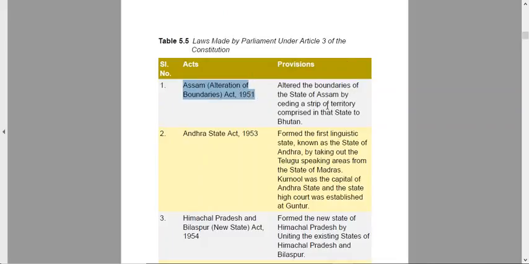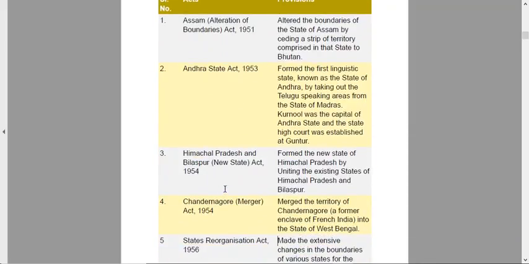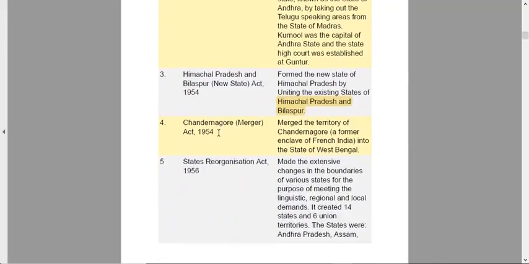And some of the states and their provisions, like we have the Assam Boundary Act, which altered the boundary of the state of Assam by ceding a strip of territory comprised in the state to Bhutan. So this act was passed, alteration of boundary, and a strip of territory was given to Bhutan. Andhra Pradesh was the first linguistic state, known as the state of Andhra, by taking out Telugu speaking areas from the state of Madras. Kurnool was the capital and Guntur was the place where the first High Court was established.